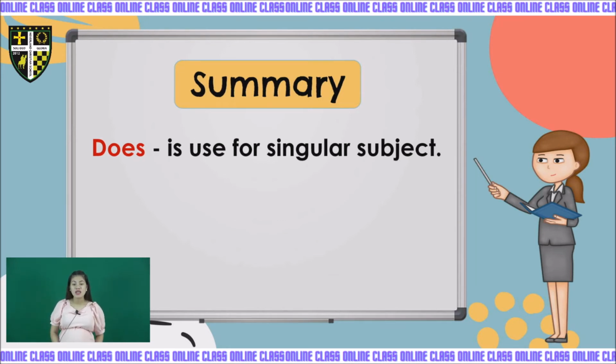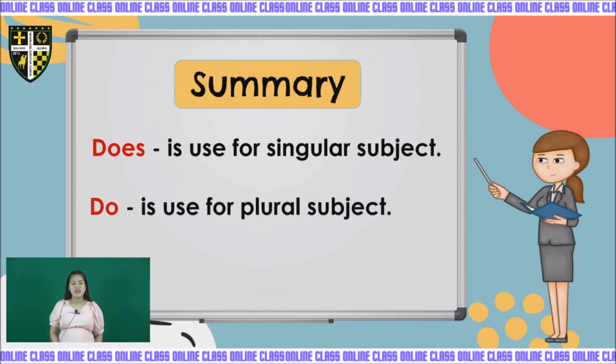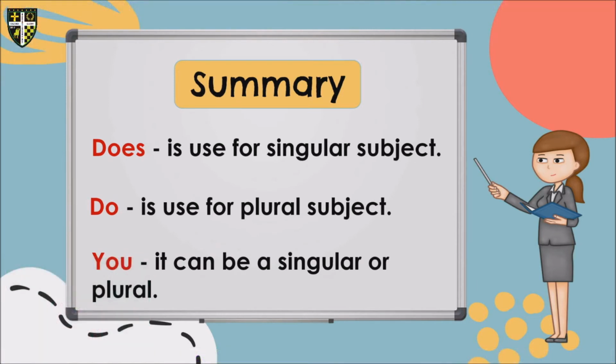And then do, in asking question using do, is used for plural subject or plural pronoun. And the word you is used for singular or plural subject because it is accented.